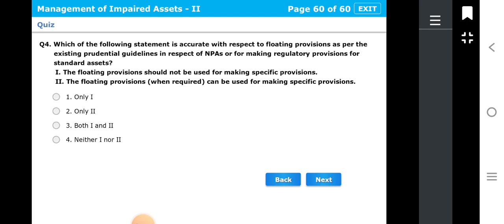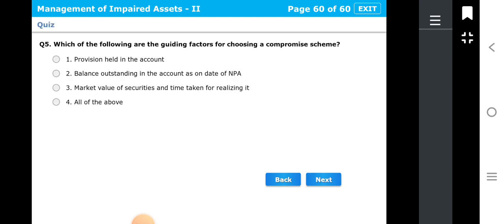Second, the floating provisions, when required, can be used for making specific provisions. Our options are only one, only two, both one and two, neither one nor two. Let's see what is the right answer, and the correct answer is first, that is, the floating provisions should not be used for making specific provisions.